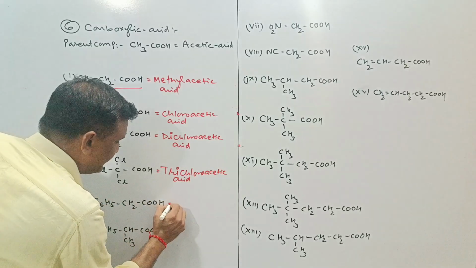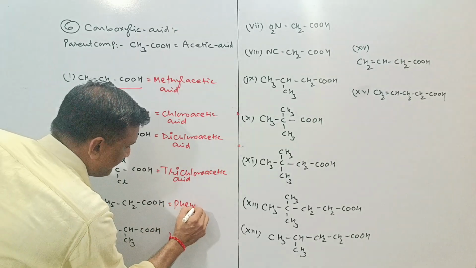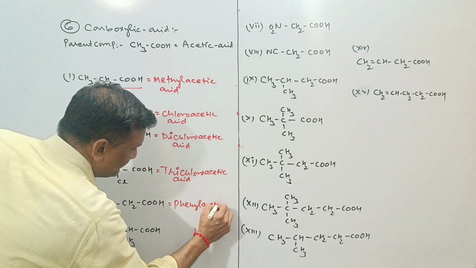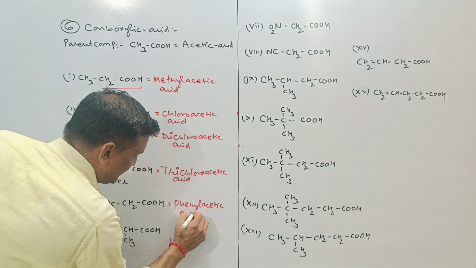This is called phenyl acetic acid. Phenyl acetic acid.